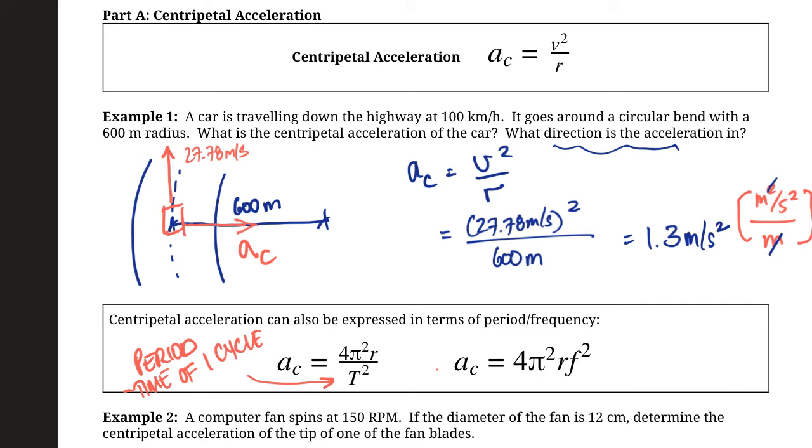It'll be in seconds in this equation; if we want the units to come out nicely, we should use seconds. And in the other equation, we have this f, and r is obviously the same, still the radius of the circle, but f in this case is frequency. Frequency is usually measured in hertz, which is cycles per second.